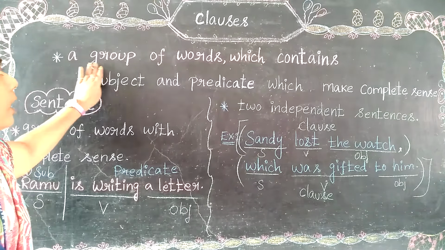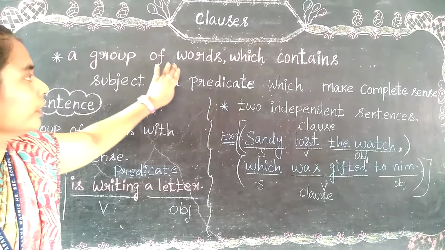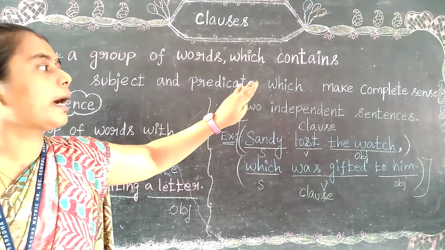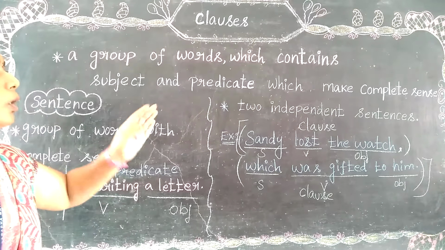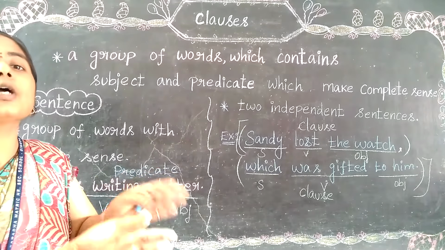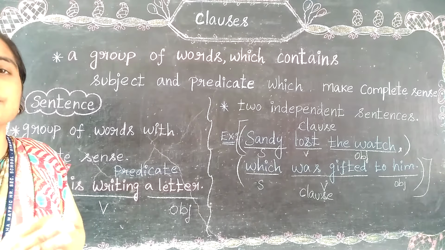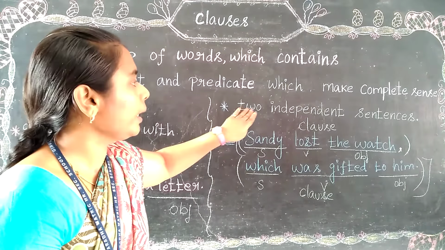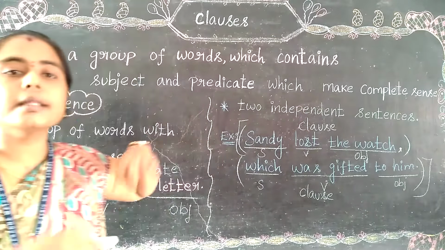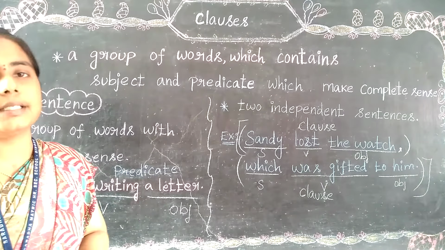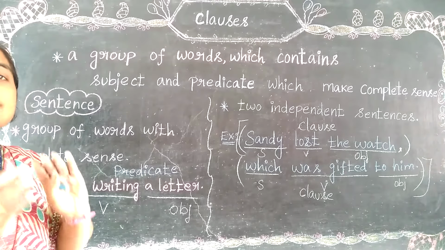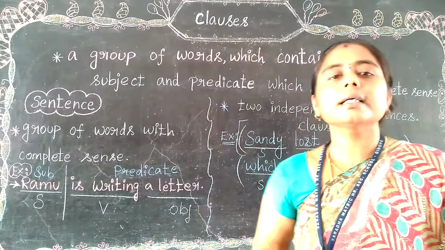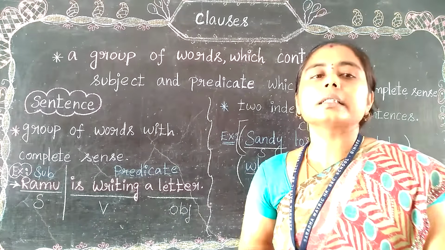So let's recall. A clause is a group of words which contains a subject and predicate and makes complete sense. It always contains the combination of subject plus verb, and it can join two independent sentences together to form a complete sentence with complete sense. That's it, students. These are all the clauses.